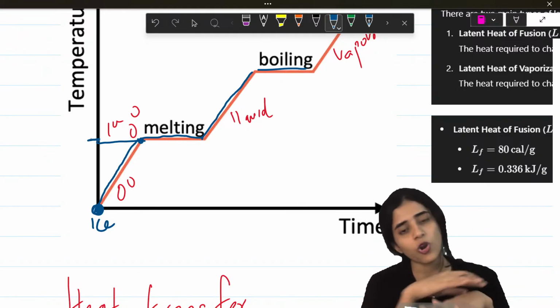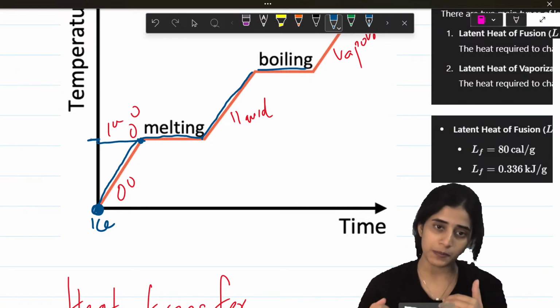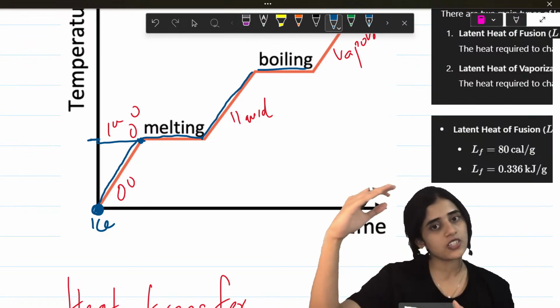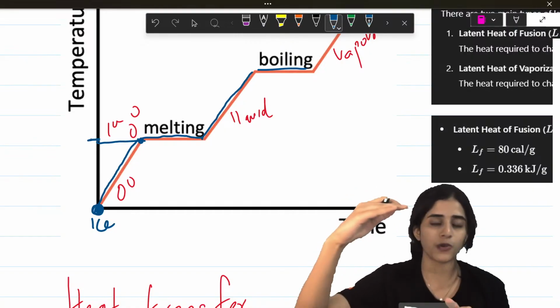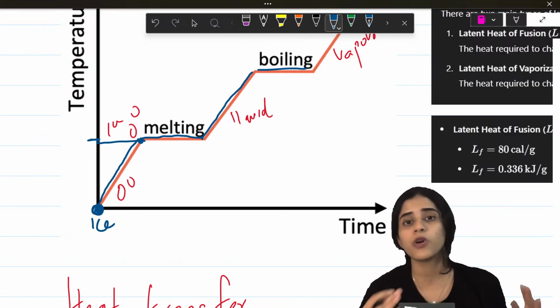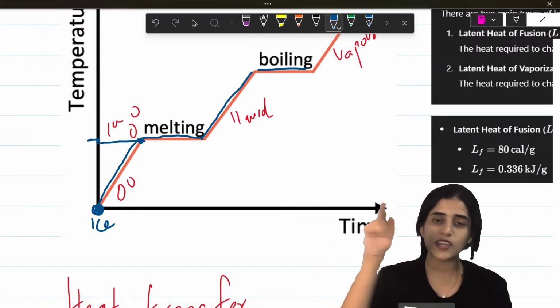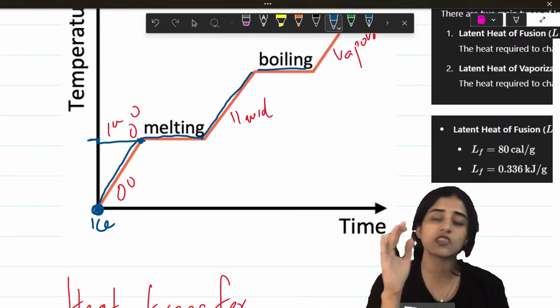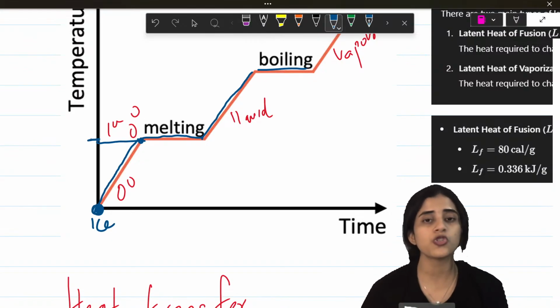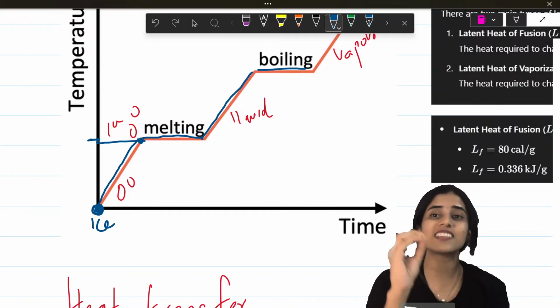Okay, once it has all changed state, then what happens? Then it slowly starts increasing temperature, until it reaches its boiling point. Once it reaches its boiling point, again the water uses that energy to break bonds and become water vapor. So that is why you see these stagnant bands where there is no temperature increase, because at those places, the energy is used to change state.